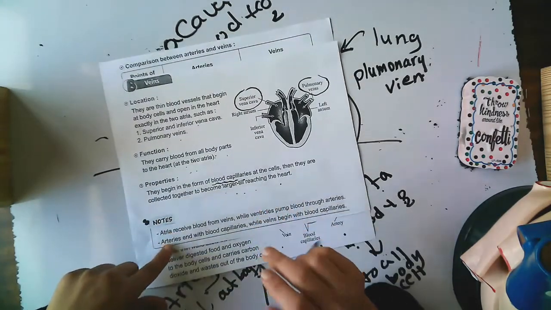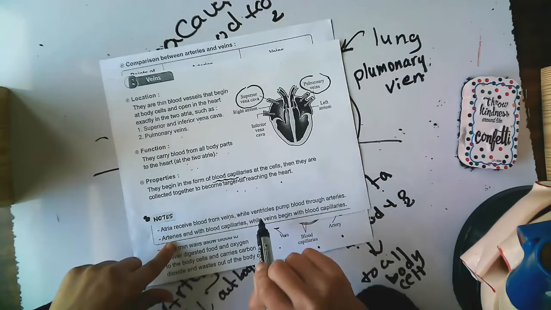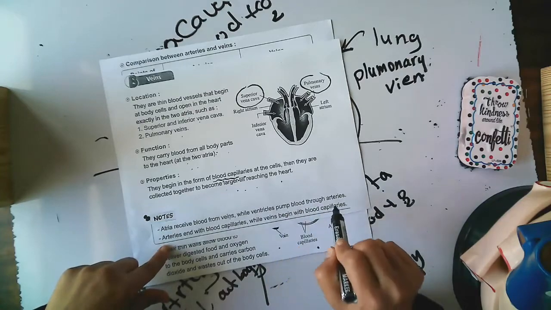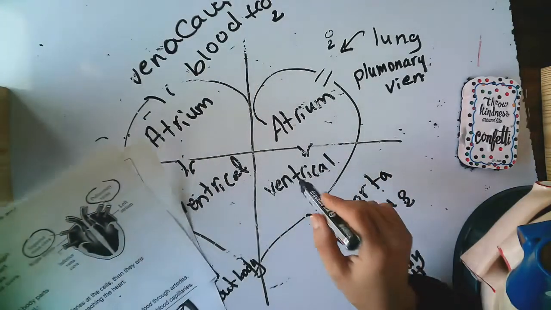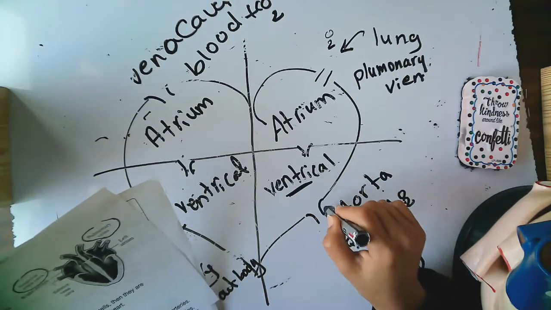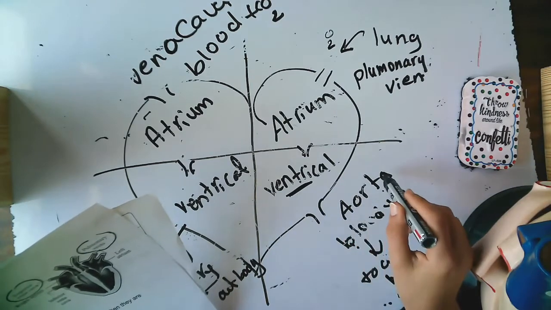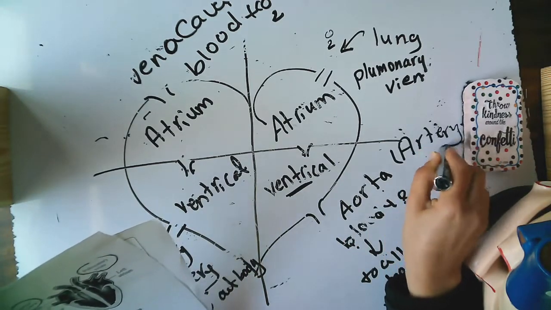So the atrium receives blood from veins, while the ventricle pumps the blood through arteries. Again, here is the ventricle pumping or pushing the blood to the artery. Aorta is an artery.